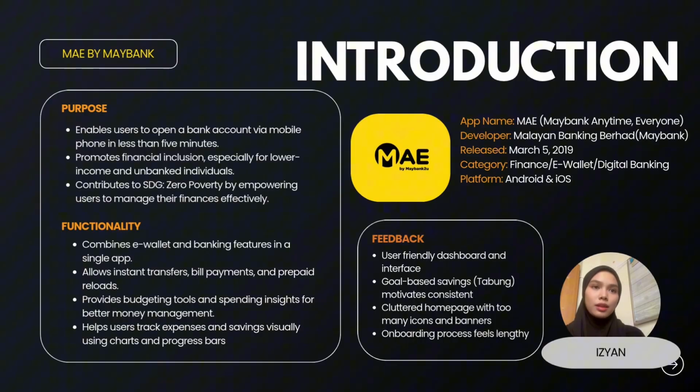In terms of functionality, MAE combines both e-wallet and banking features. Users can make instant transfers, pay bills, reload prepaid credit, track spending, and even set up saving goals through the Tabung feature. It also includes a virtual Visa debit card for secure online use, making it a complete digital banking experience. Based on user feedback, MAE has received mostly positive responses. Many users praise its clean design, easy money transfers, and the useful Tabung feature that helps them save money. However, some users also mention performance issues such as lag after updates, small fonts, and a cluttered homepage. Overall, the feedback shows that MAE is a powerful and convenient banking app for everyone.